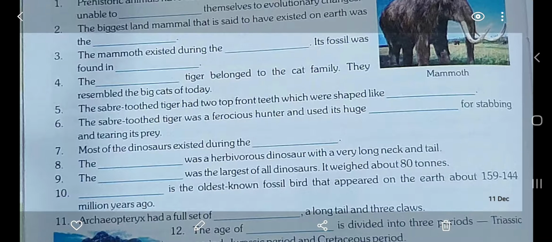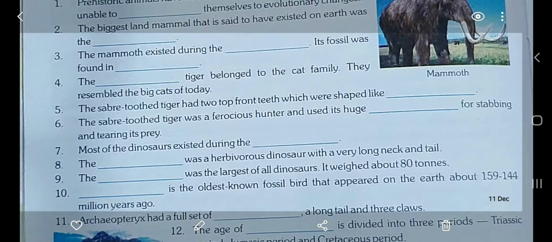Question number 10. Dash is the oldest known fossil bird that appeared on the earth about 159 to 144 million years ago. So the answer is Archaeopteryx. Please see the correct spelling from the clue box. Don't write the wrong spelling. Now question number 11. Archaeopteryx had a full set of dash, a long tail and 3 claws. So it had a full set of teeth.